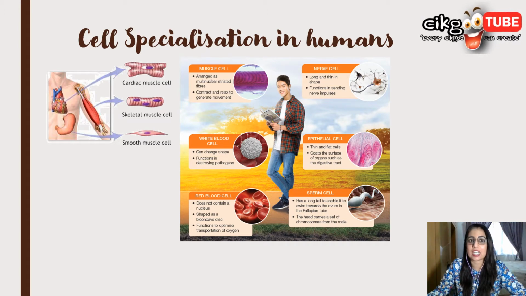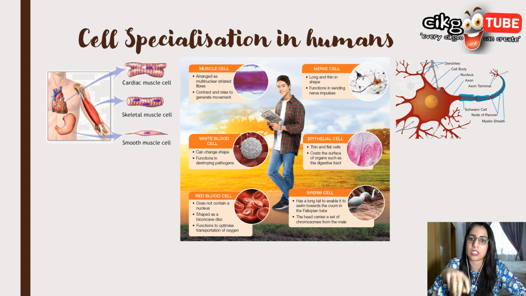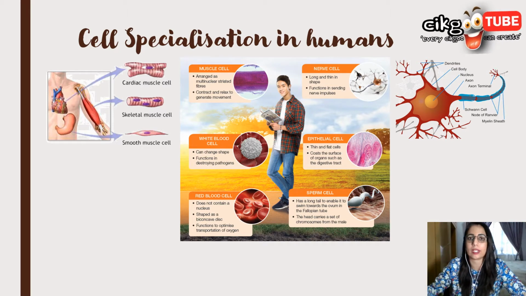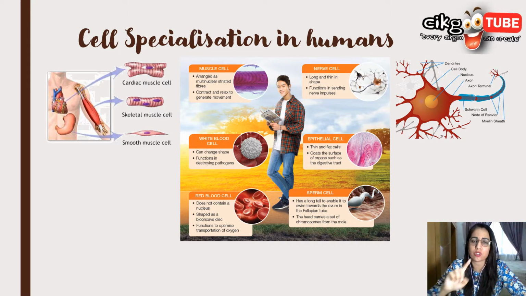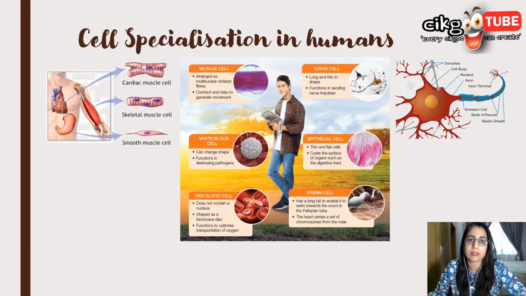Next, nerve cells consist of a cell body, which contains the nucleus, and a long nerve fiber. So that's how nerve cells look. The function is to transmit nerve impulses along the fiber to the brain, from the brain, and also to and from the spinal cord.